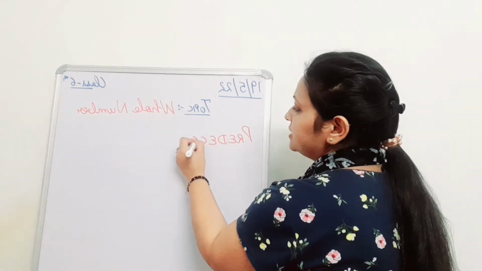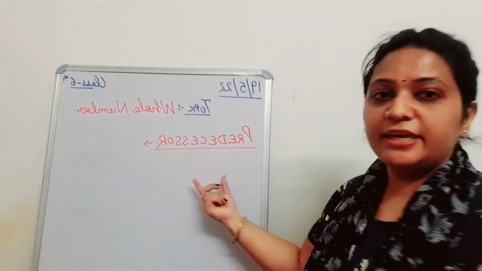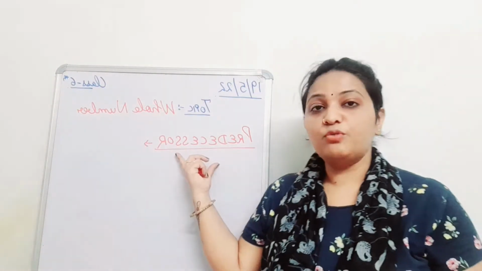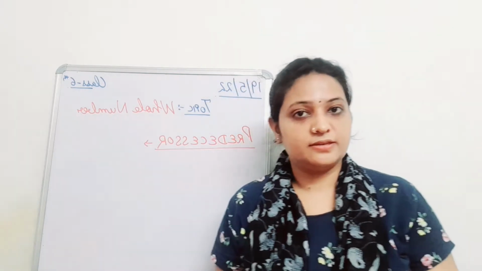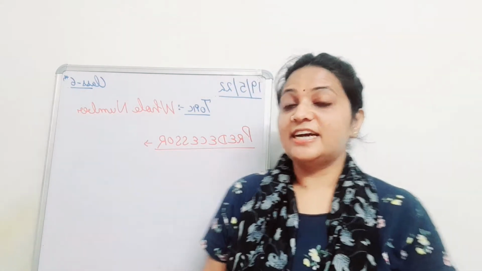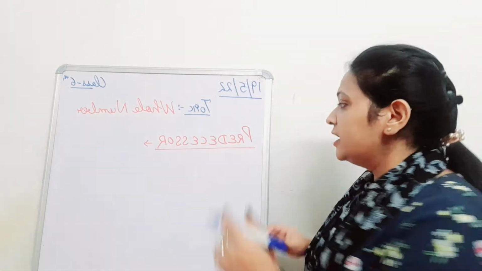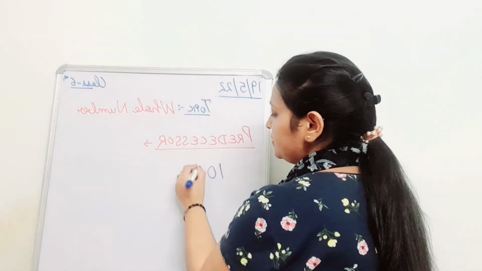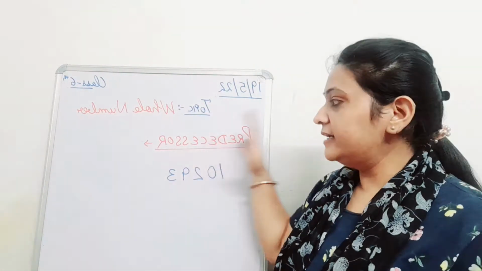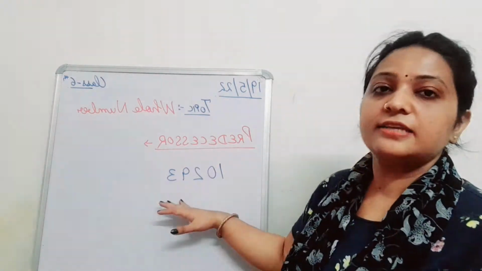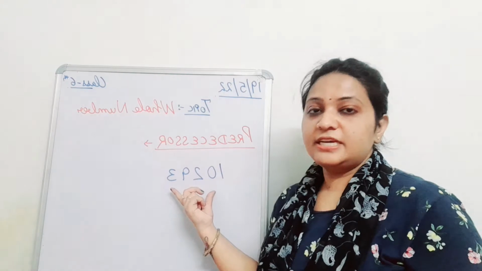This is the keyword which I have written. What is written over here? It is predecessor. What do you mean by predecessor? Very right, a number previous or succeeding. Suppose I have this number, and you have to tell its predecessor. This is a topic which you have done in your earlier classes also. What will be the predecessor of this number?